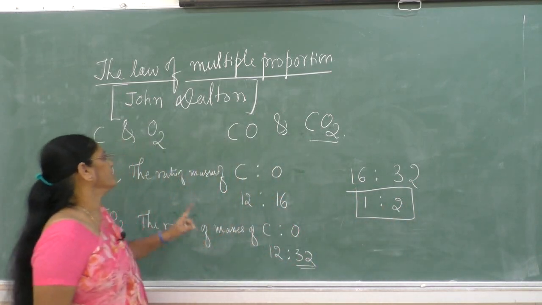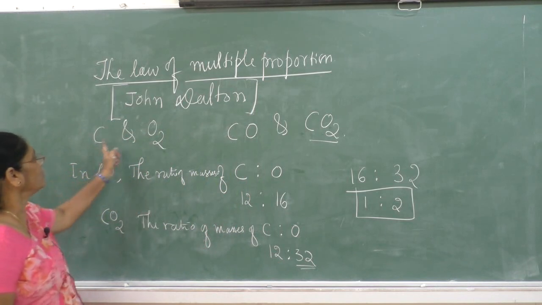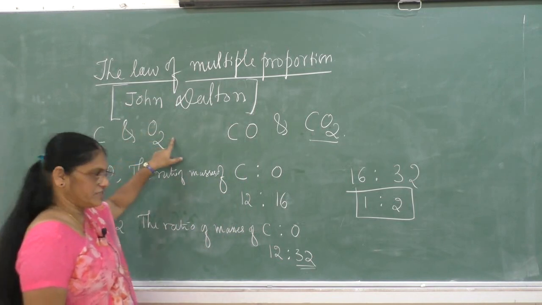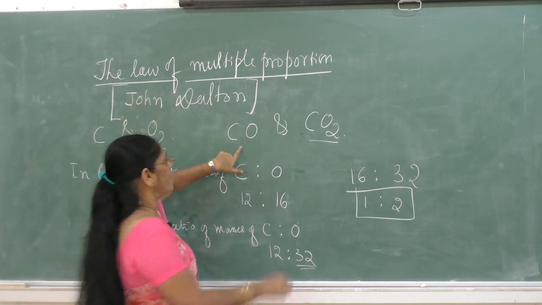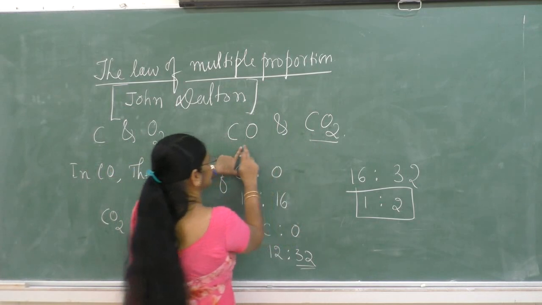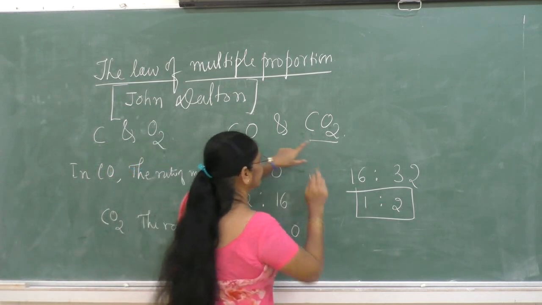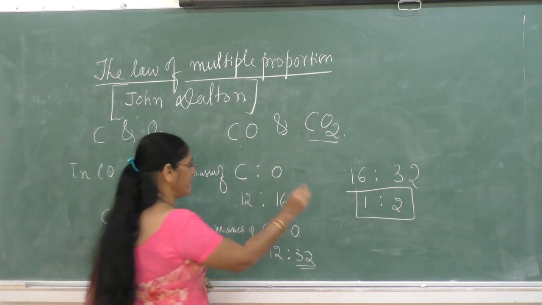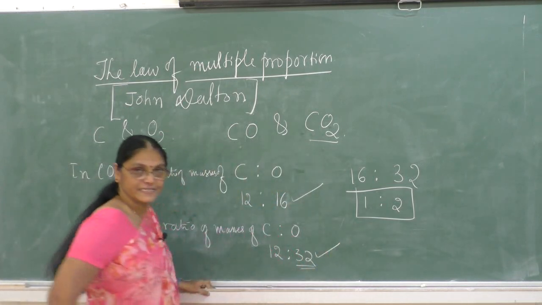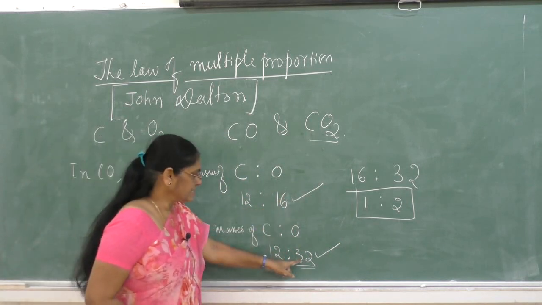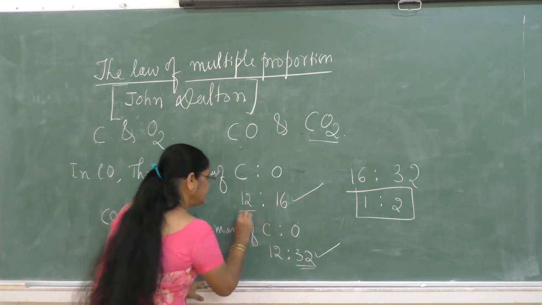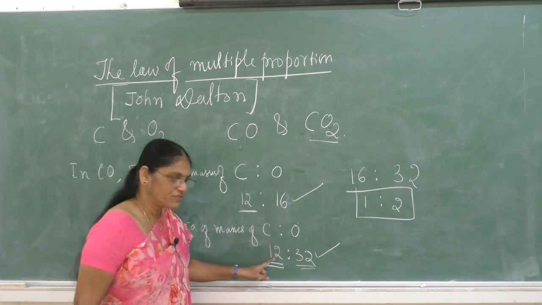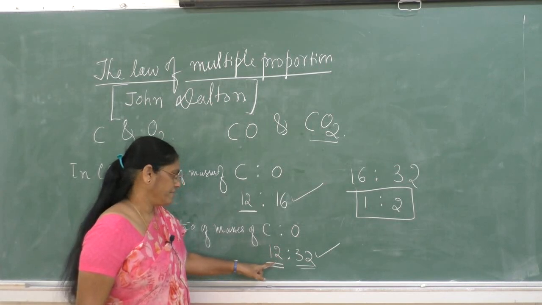So in this case, the two different elements, carbon and oxygen, combined to form two compounds, carbon monoxide and carbon dioxide. Different masses of oxygen combine with a fixed mass of carbon, that is 12 grams of carbon.